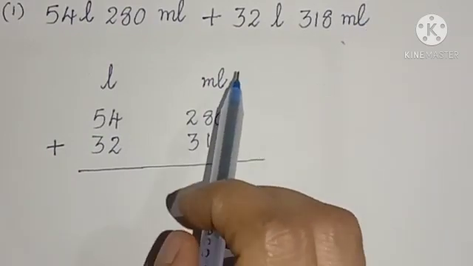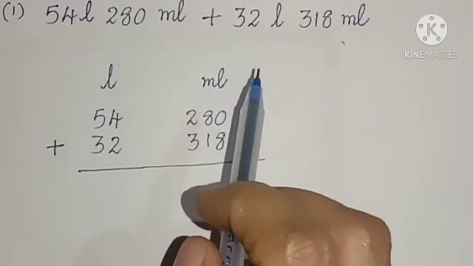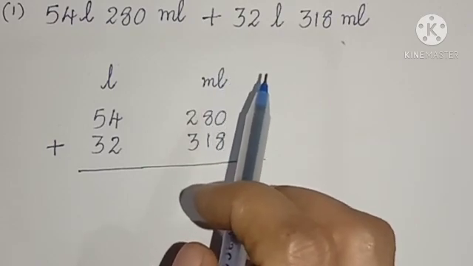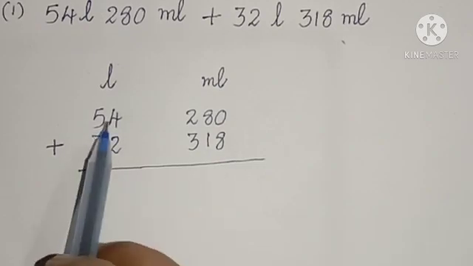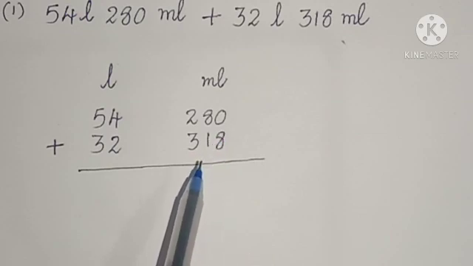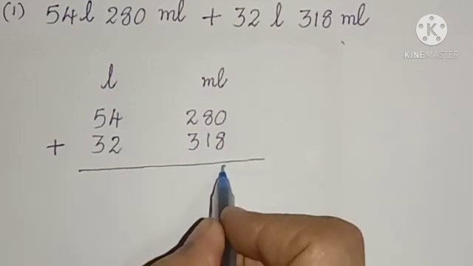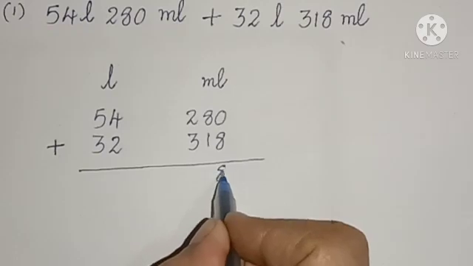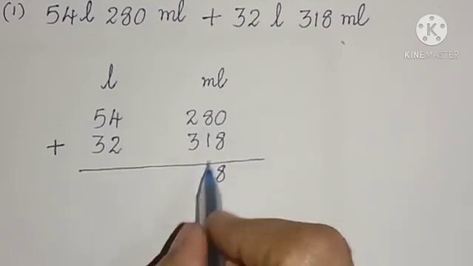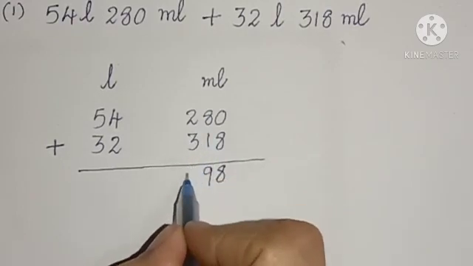To add measures in liters and milliliters, we have to arrange them in two columns of liters and milliliters. Then add them separately. Okay. 0 plus 8, 8. 8 plus 1, 9. 2 plus 3, 5.